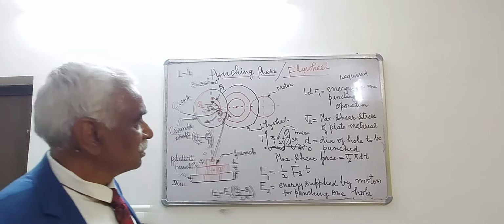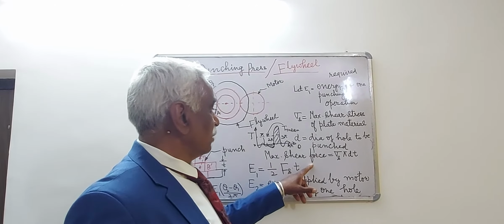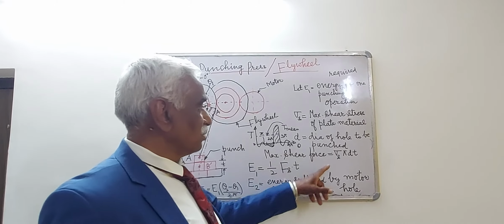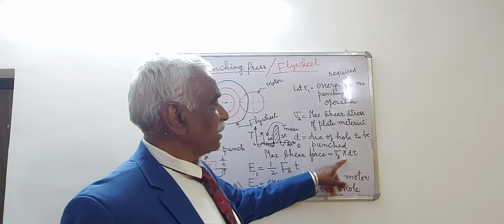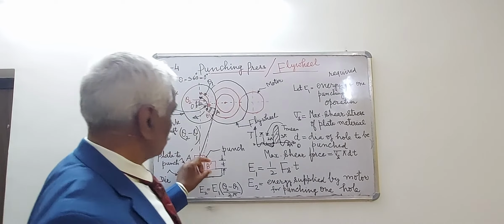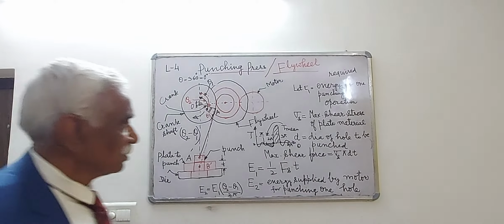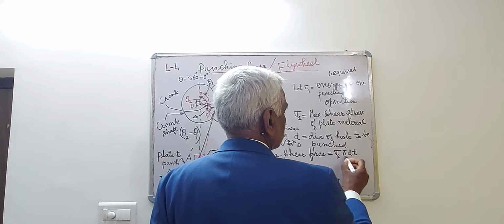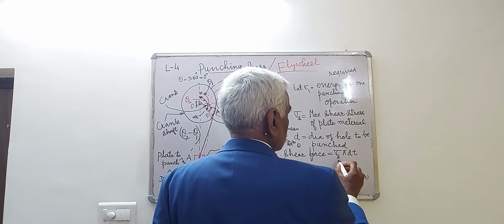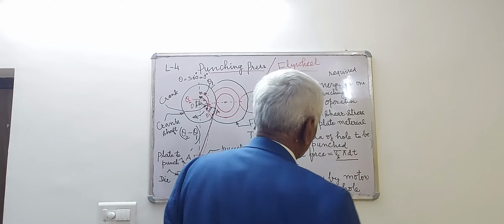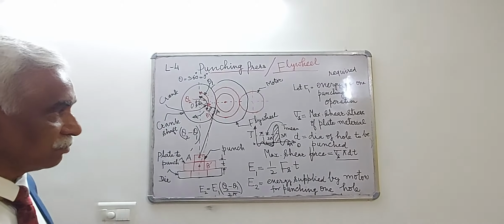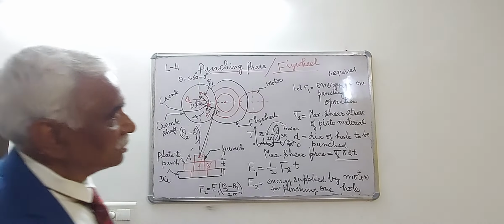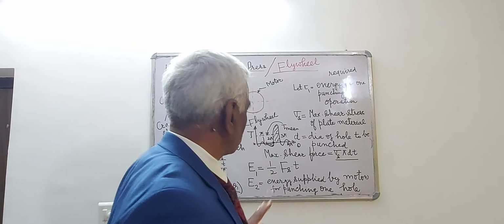Then maximum shear force will be Fs equals sigma S pi D into T. T is the thickness of the plate which is to be punched. So this is the shear stress and this is the area. Stress into area will be the force.